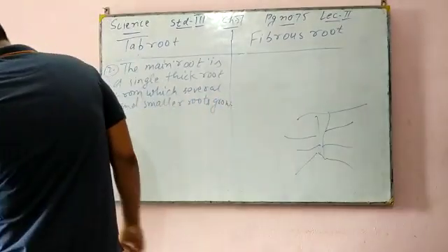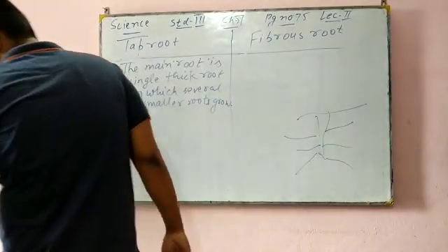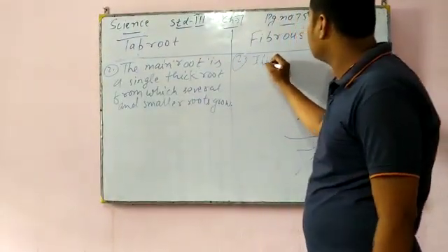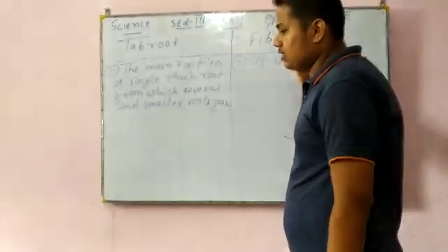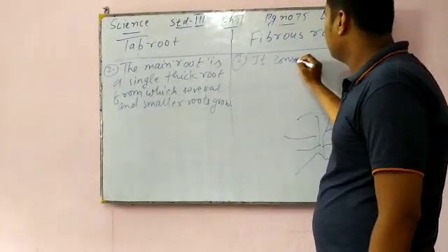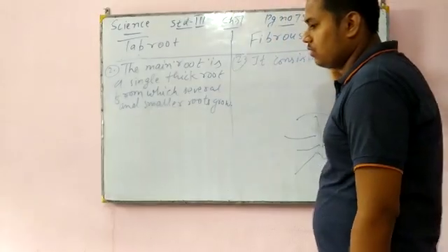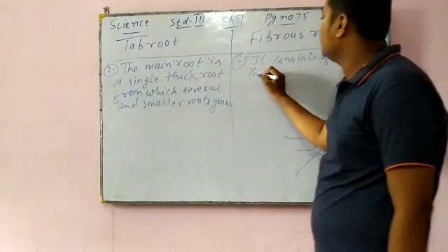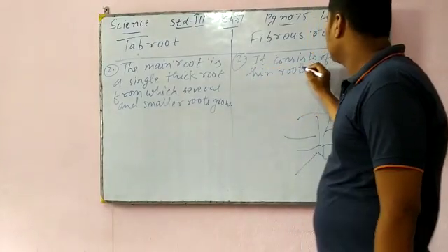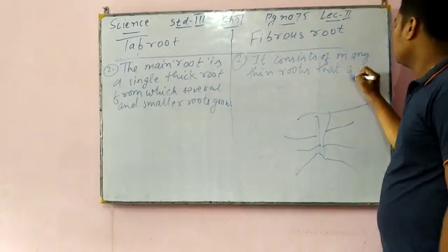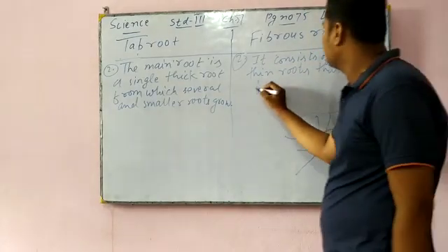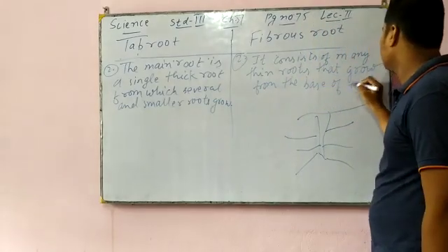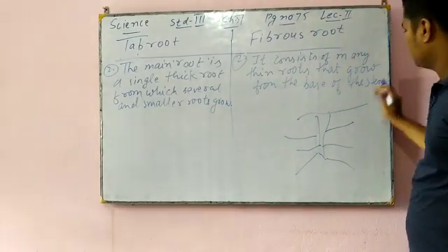But in fibrous root, it consists of many thin roots that grow from the base of the stem.